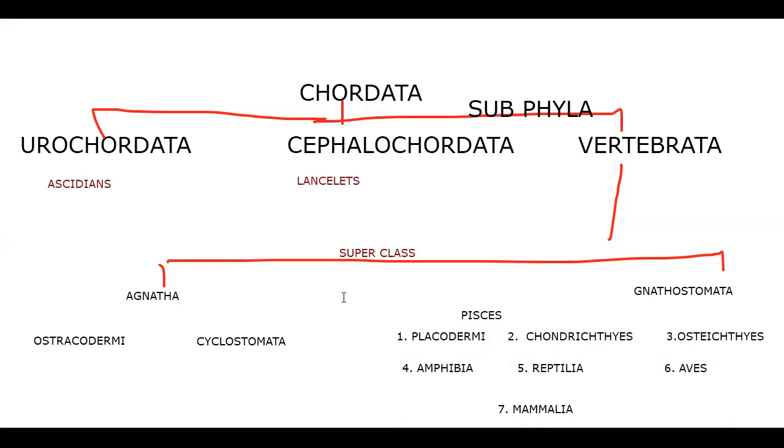Okay, so that's it. This is the basic skeleton of the phylum Chordata, which is classified into subphyla: Urochordata, Cephalochordata, and Vertebrata. Agnatha includes Ostracodermi and Cyclostomata. Placodermi, Chondrichthyes, and Osteichthyes, these three classes belong to the superclass Pisces. And then Amphibia, which include frogs, Reptilia, snakes and lizards, Aves, birds, and Mammalia, mammals.